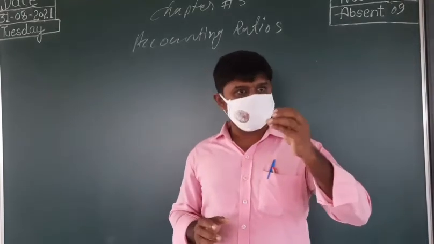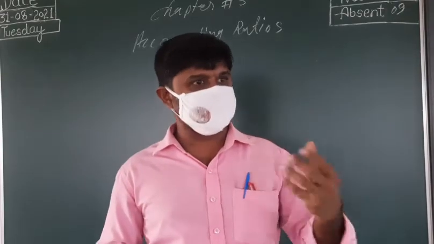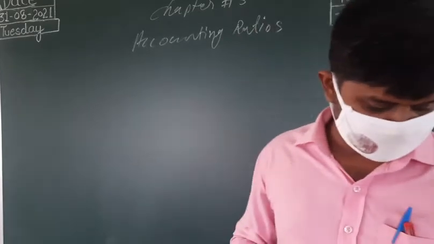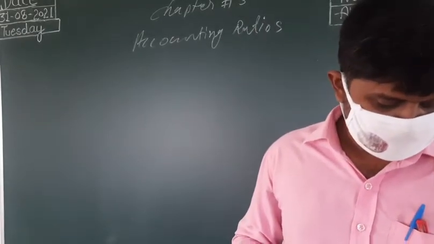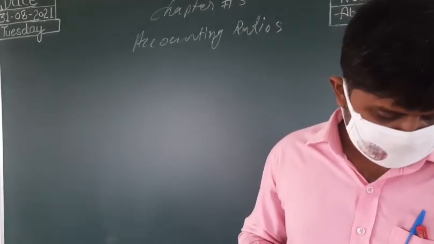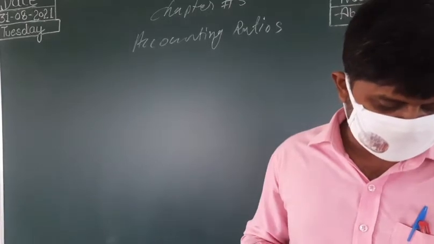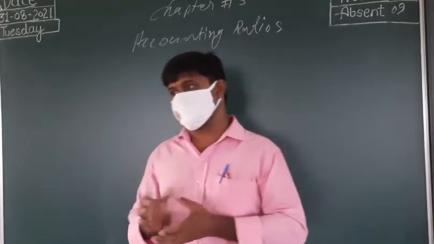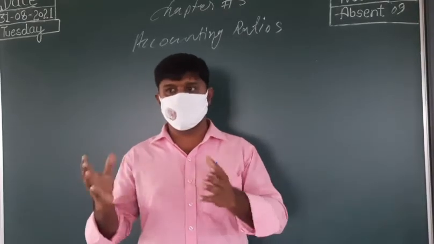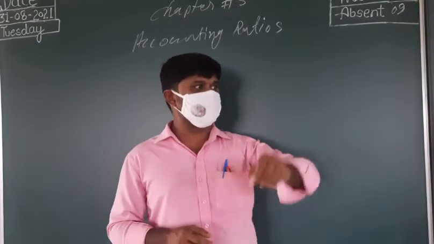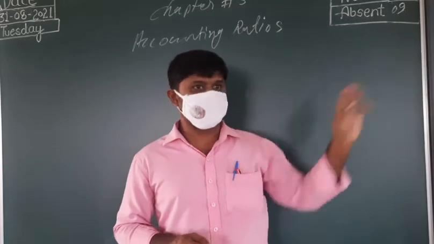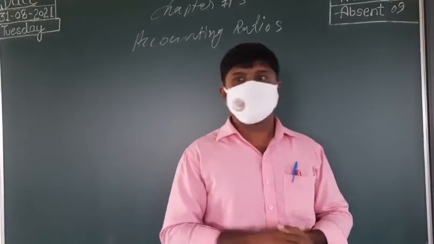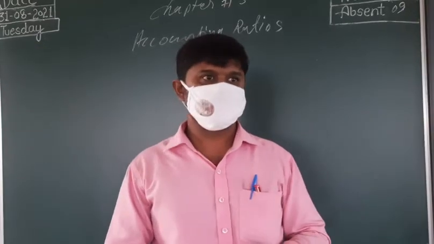And the result we get we can express in forms like this. What are the forms we can express it in? Fraction, proportion, percentage, or number of times. In this way we can express that relation. For example, number of times: it is this many times more, or this many times less, or this percentage.